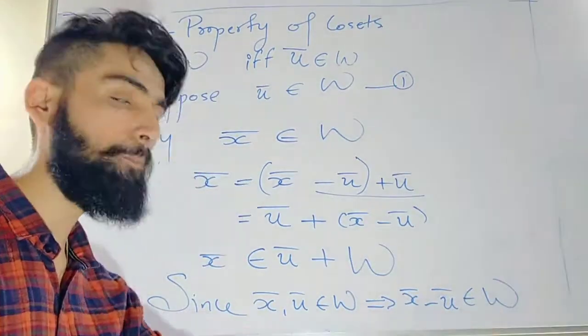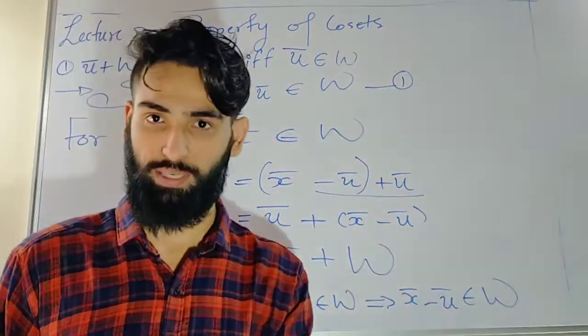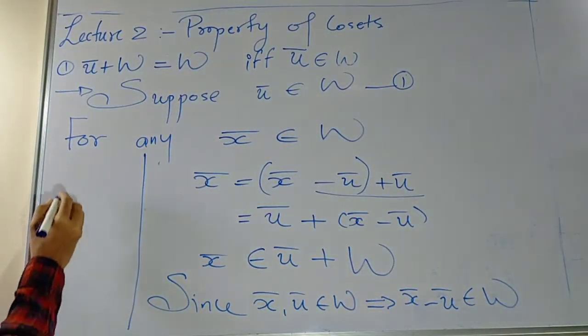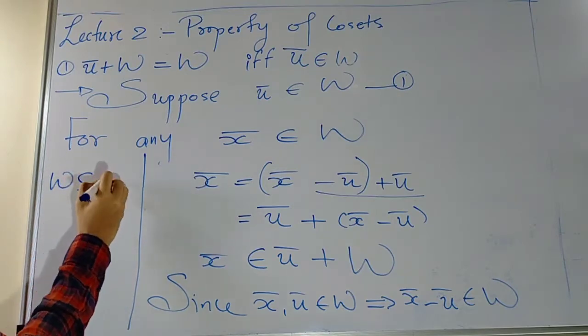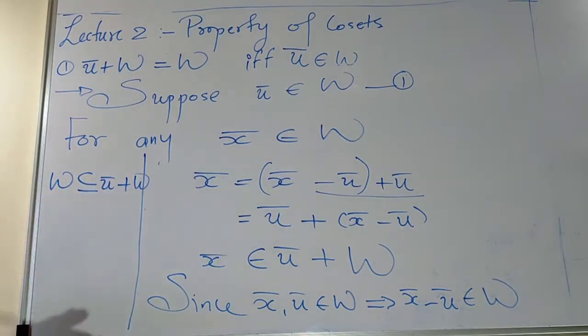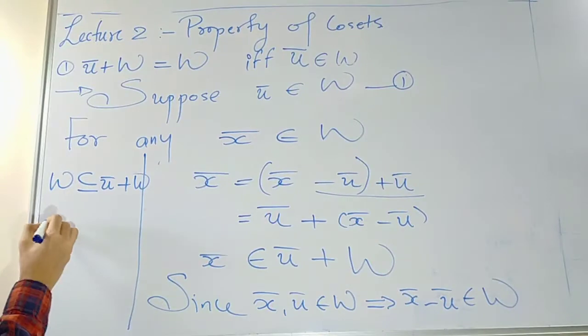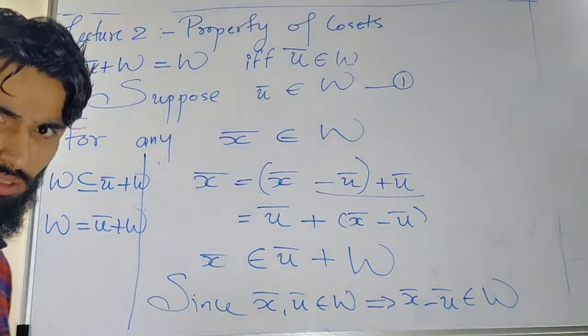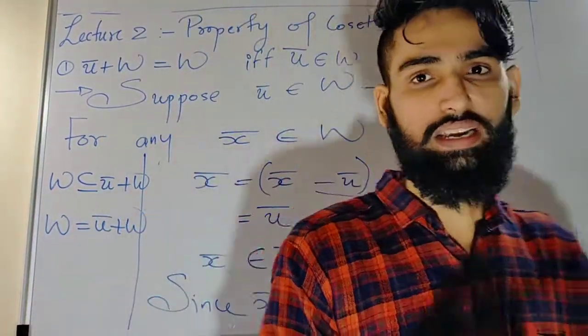The reason is really simple. Why? Since w is a subspace. So after this, I will conclude that w is a subset of u bar plus w, and from the above result, combining both of them, I will get this. Correct? So it's simple. Please write it clearly.